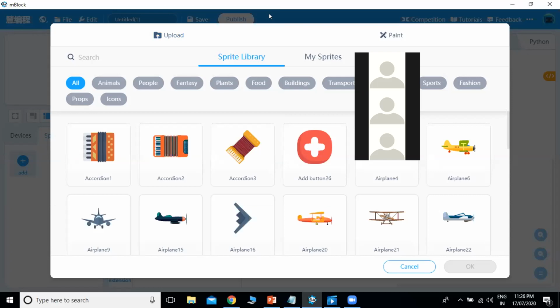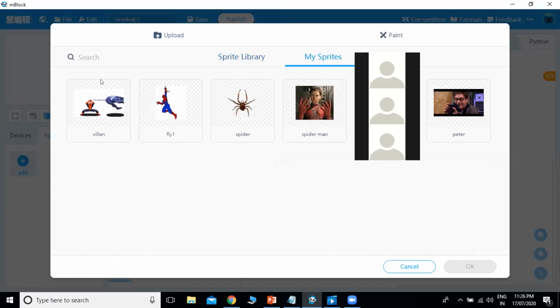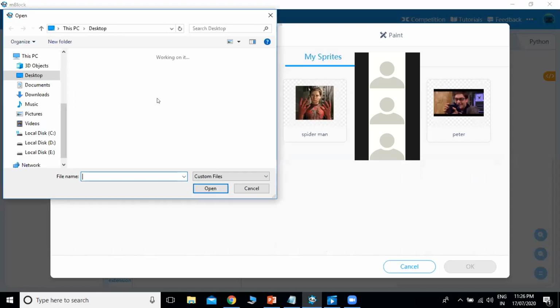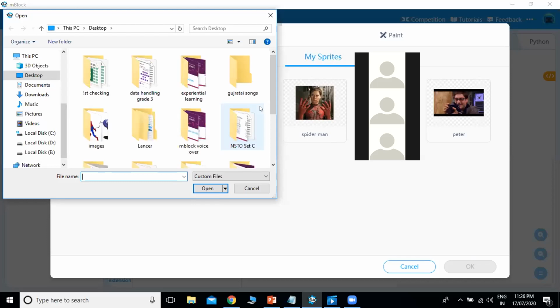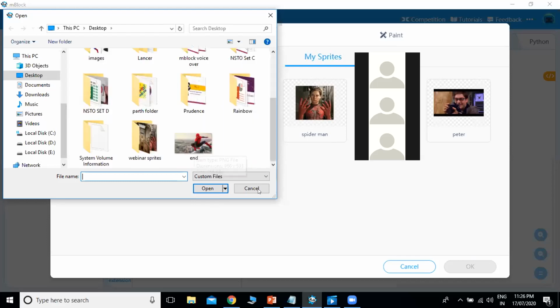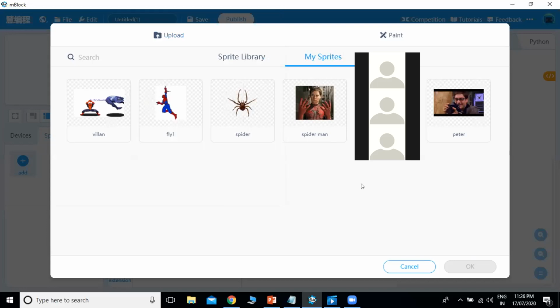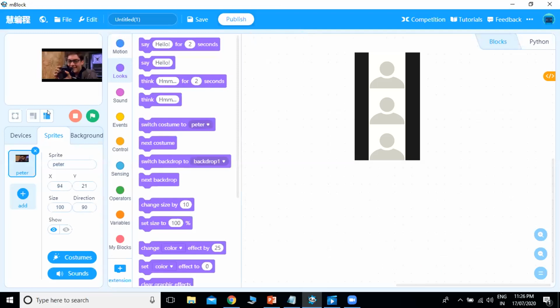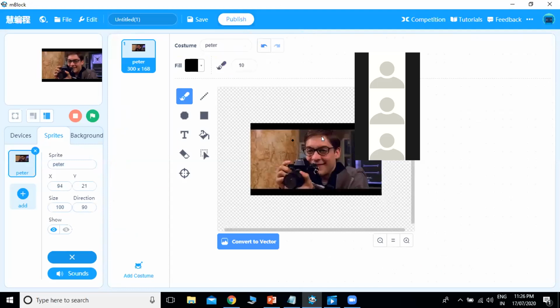Thank you. Okay. I have already uploaded all the sprites. You can just go to upload and click on the particular image which you want. For example, this Spider-Man image. If you click on it and open, you will get these sprites in my sprites block. First I want the Peter Parker sprite, which I have taken from Google. You will click it, and you will go to costume and edit it. For example, I don't want this part, I just want his body to appear. So I will erase the rest of the part.